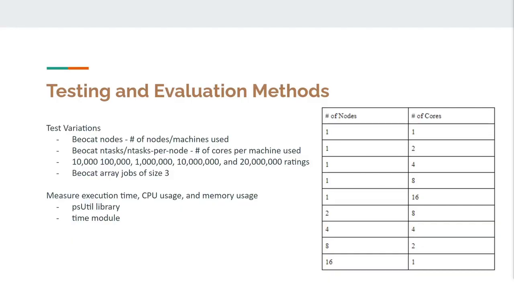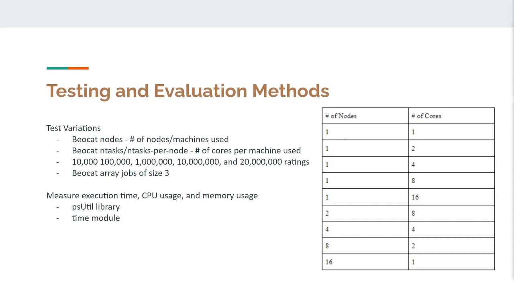For the testing, we ran the jobs on Beocat with different variations of nodes and cores. As seen in the side image, we tested the program with a single node in either 1, 2, 4, 8, or 16 cores. We also tested the program with 16 cores spread across either 2, 4, 8, or 16 nodes.